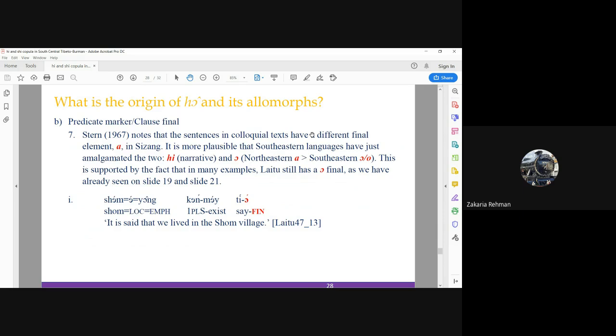This is supported by the fact that in many examples, Lai2 still has a or final, as we have already seen on slide 15, slide 19, slide 21, and in the example on this slide.